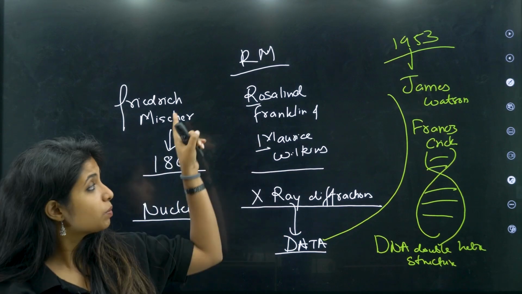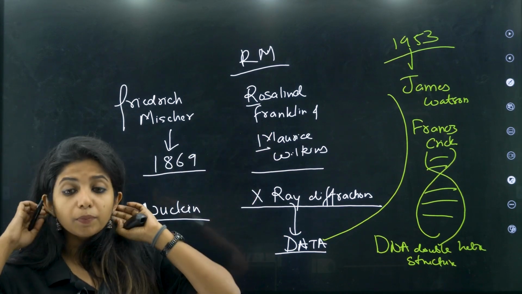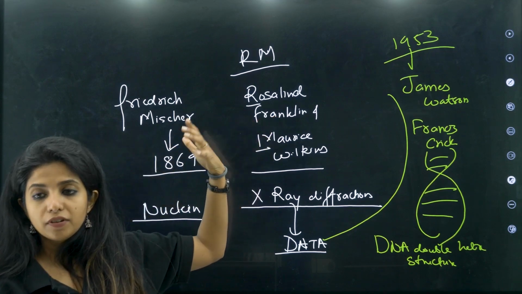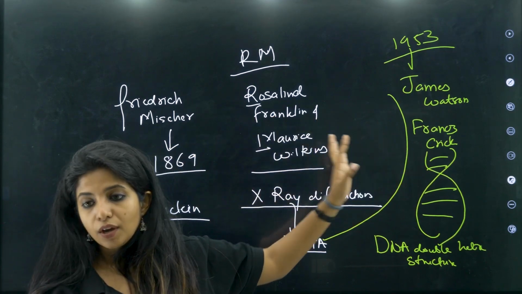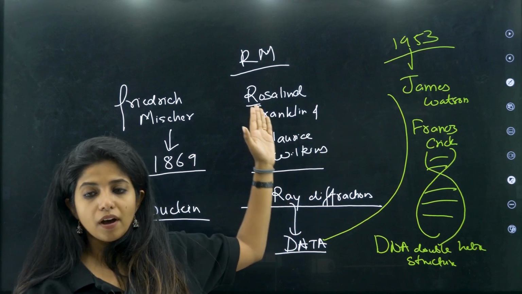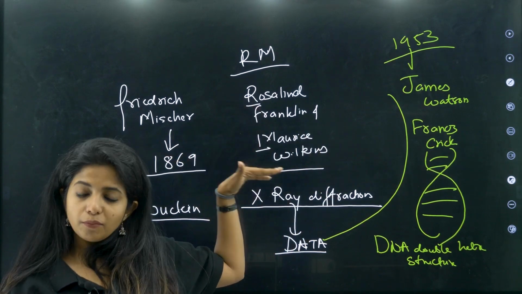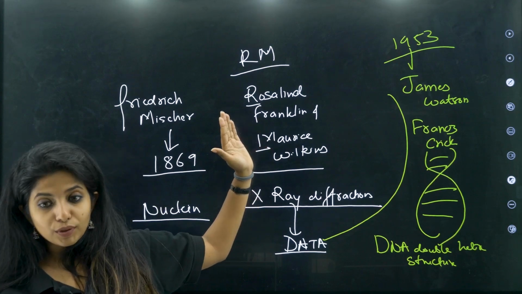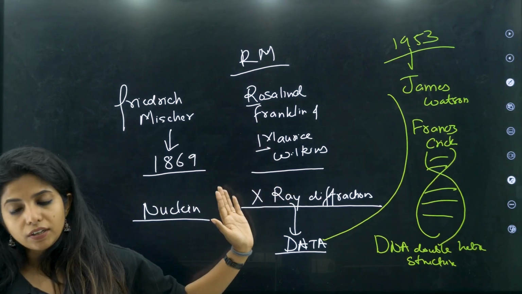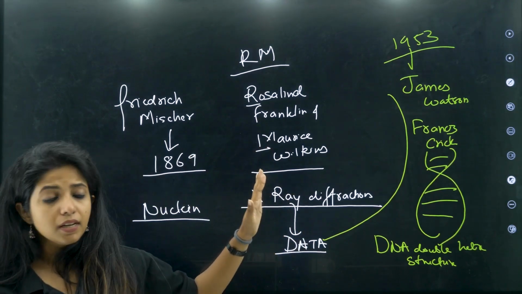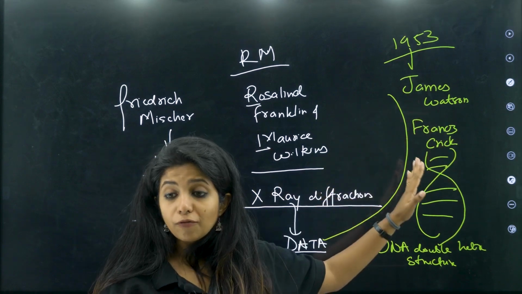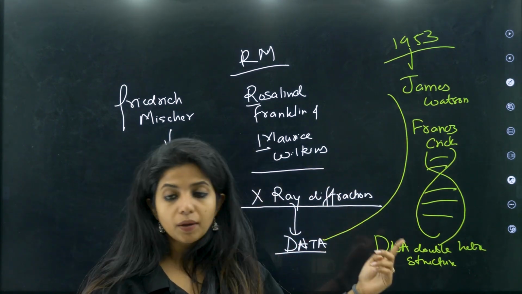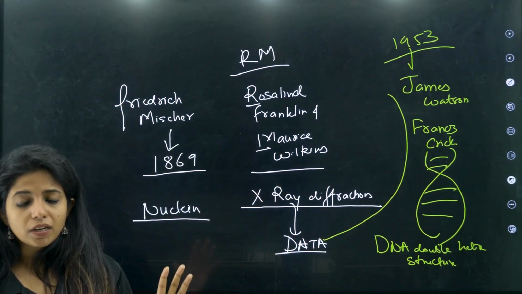I hope you remember. Please remember RM. The problem people always have is that they confuse Franklin with Francis, thinking of Franklin as a first name. Franklin is different, Francis is different. So RM, Rosalind and Maurice, you can remember, right? Forget Franklin for the time being, if you want. They did the X-ray diffraction, with the help of which they put down the data. This data was used by James Watson and Francis Crick, who put down the DNA double helix structure.